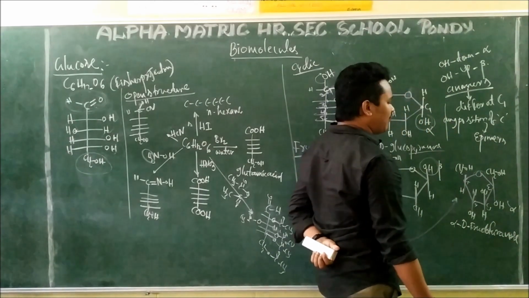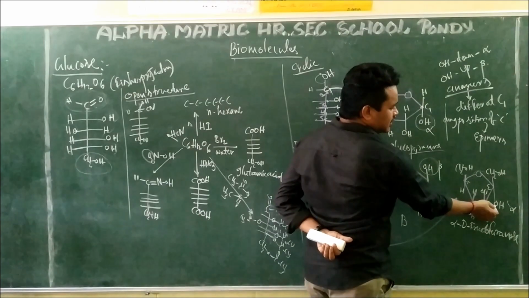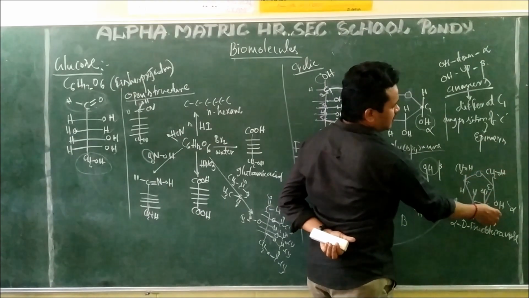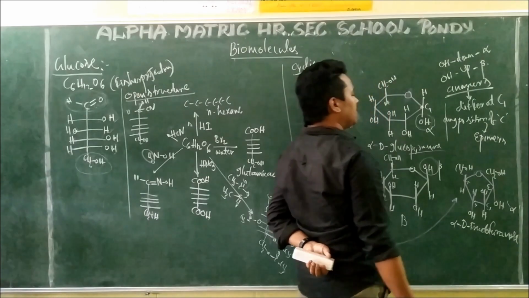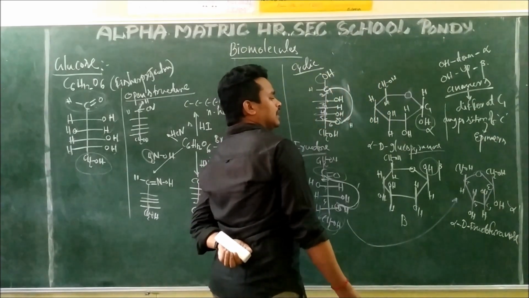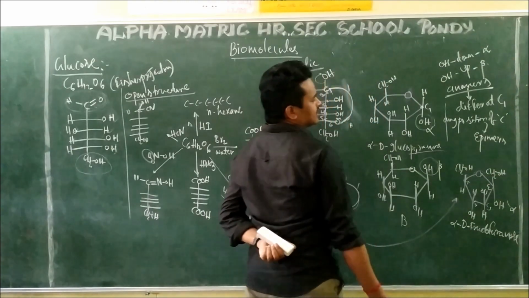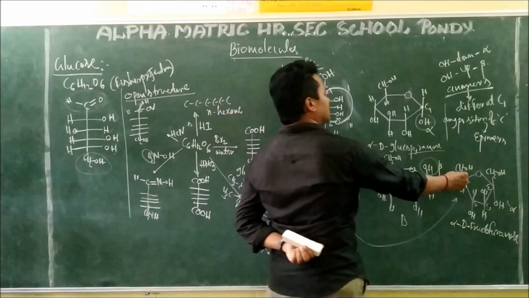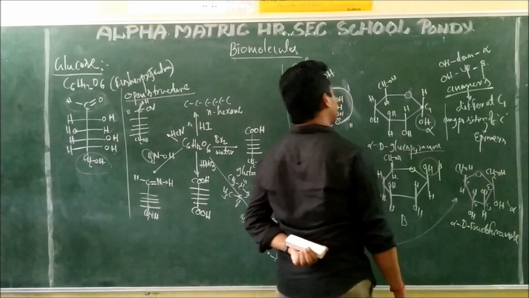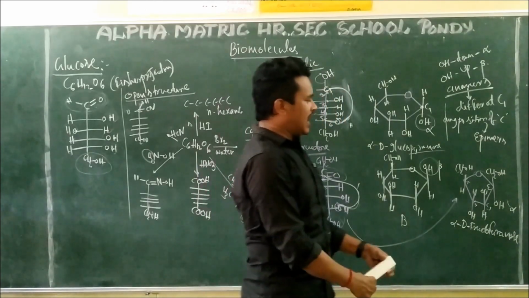If I need the beta form, this OH will go up and this CH2OH will come down. In other words, in the alpha form both CH2OH are on the same side, cis. If CH2OH and CH2OH are opposite, that is the trans form. Here I need only the alpha form.